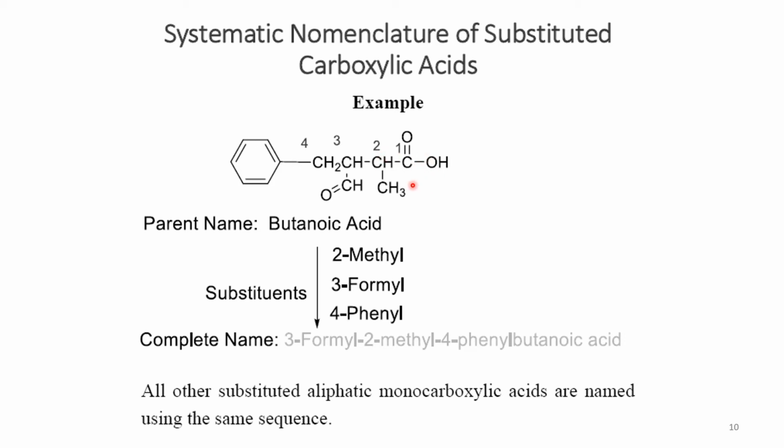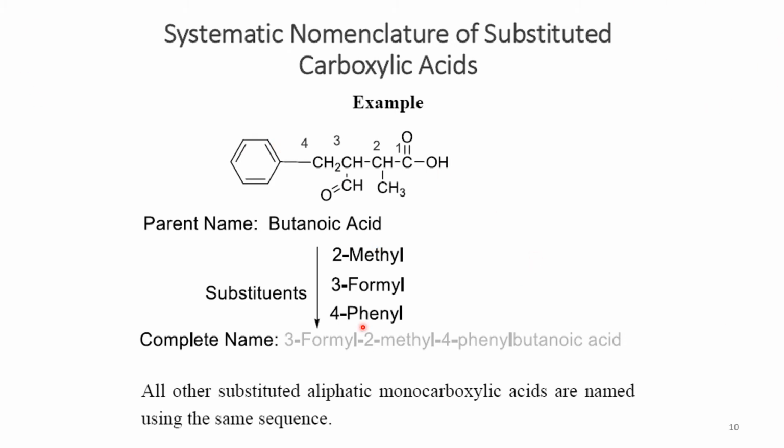So we have to give the lowest possible position to the carboxyl group, because the total number of carbons stays the same here. Also, the phenyl group is taken as a substituent here. So from the total number of carbons, we take the parent name as butane. After dropping the E, we add oic acid, so it becomes butanoic acid. Now for substituents, since we have already numbered these carbon atoms, on position 2 we have methyl, on position 3 we have formyl, and on position 4 we have the phenyl group.